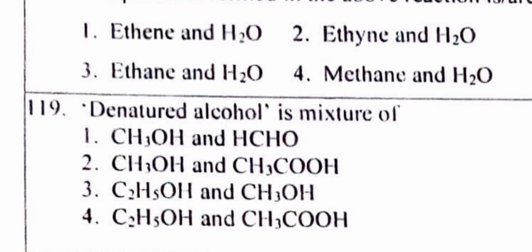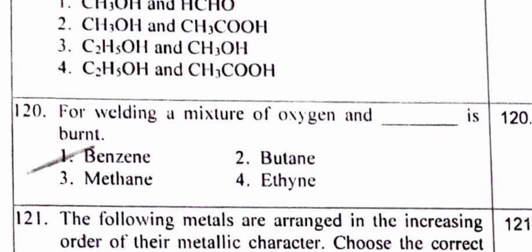Next, denatured alcohol is a mixture of, different options are given, but denatured alcohol is a mixture of methanol and ethanol. So to make it unfit for drinking, methanol is added into ethanol. For welding, a mixture of oxygen and, the fourth option, ethyne, is used. This mixture is used for welding purposes.